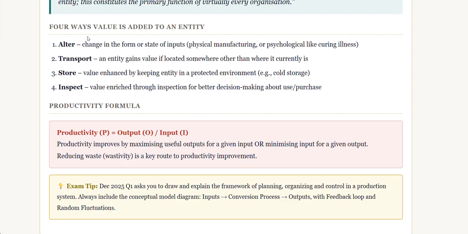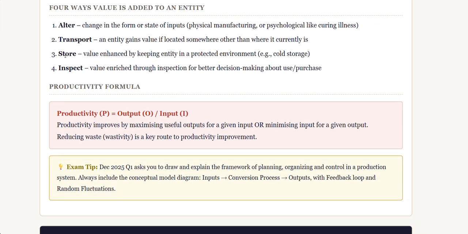Okay. So the next is ways of value is added to an entity. In 4 ways we can add the value to an entity. So how can we add the value to the entity? First one is alter. Second one we can transport. Third, store. Fourth one, inspect. So in alter, we change the form or state of inputs, like physical, manufacturing, or psychological, like curing illness. So we change the state of the inputs, and the output state is different from the state of the input. So that is the alter.